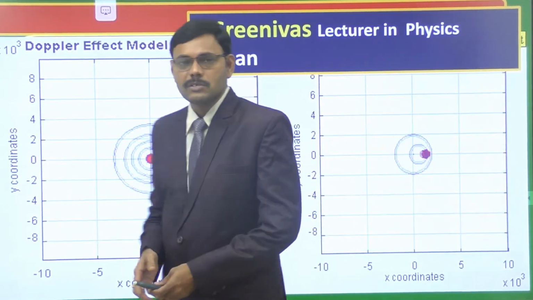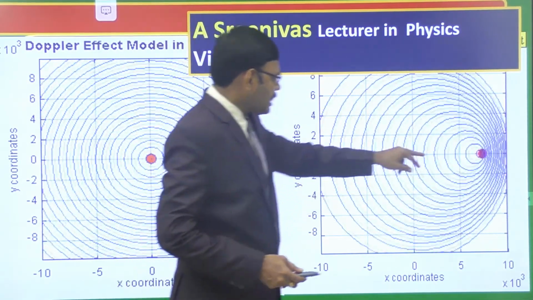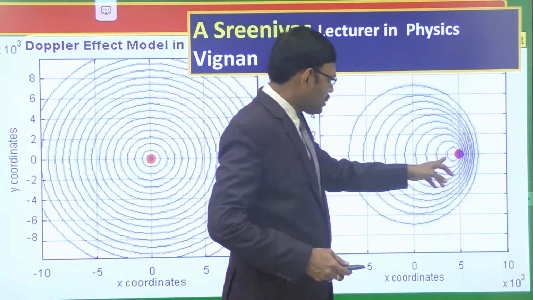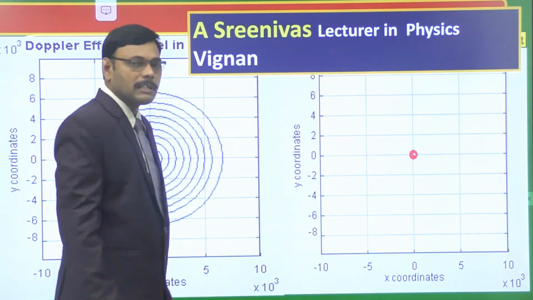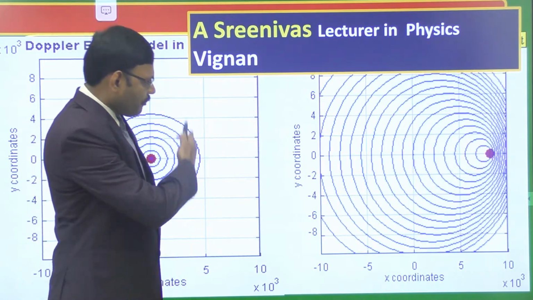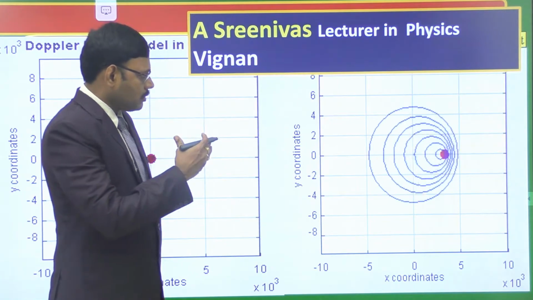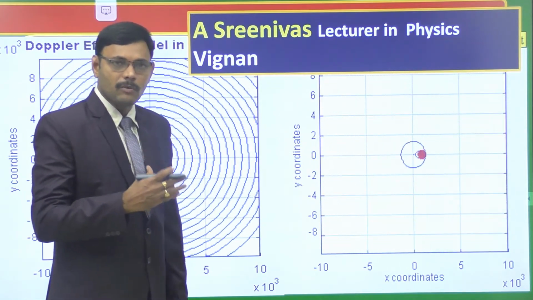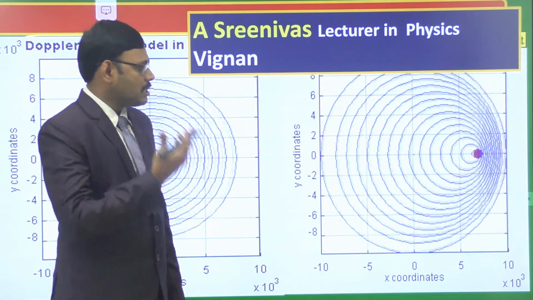In spite of this, the source is moving. Here this red spot is the source. The source is moving and producing sound. Then the frequency of sound received by the observer is different from the actual frequency of the source. So the frequency of the sound received by the observer changes when the source is moving.